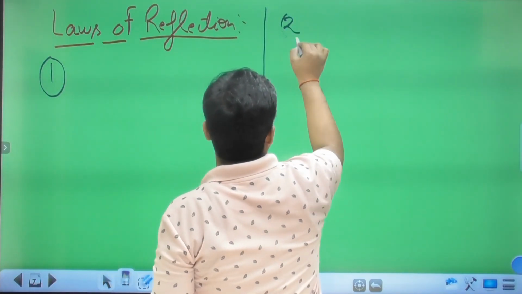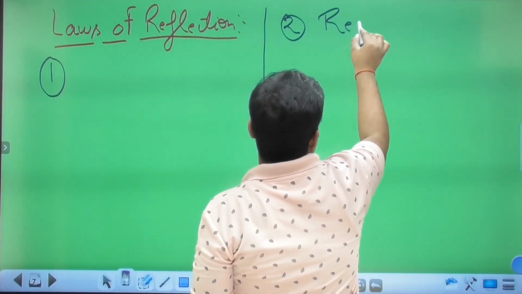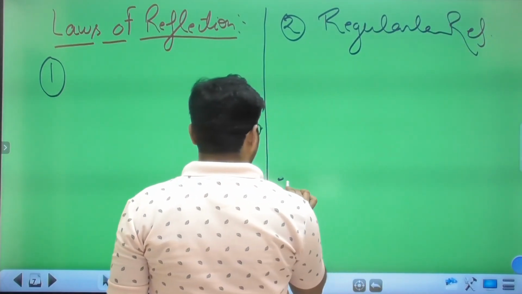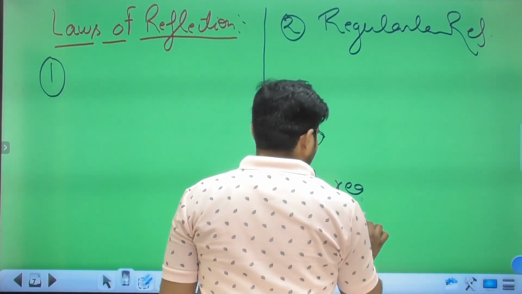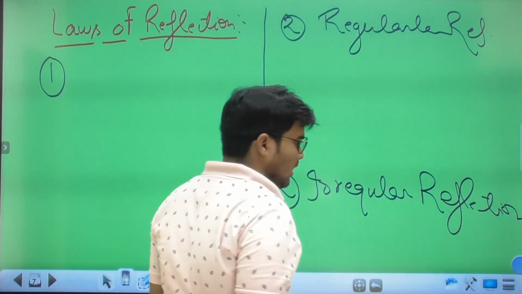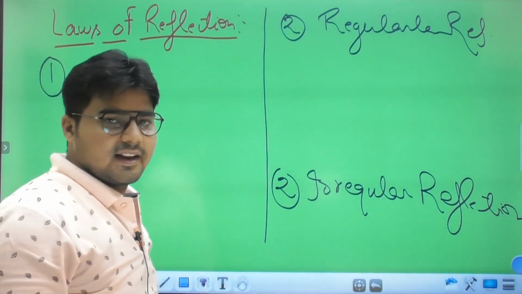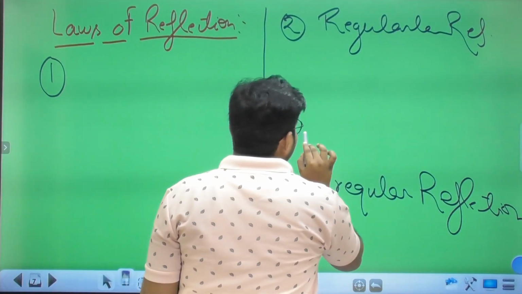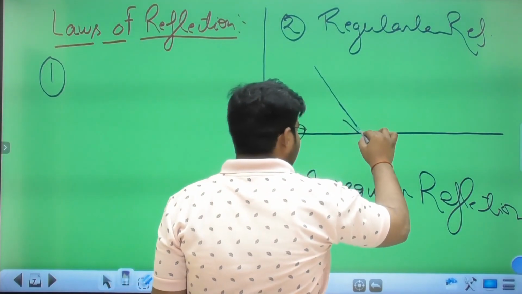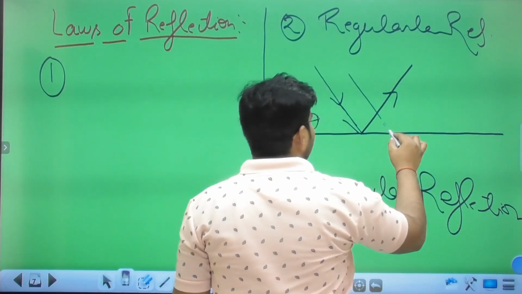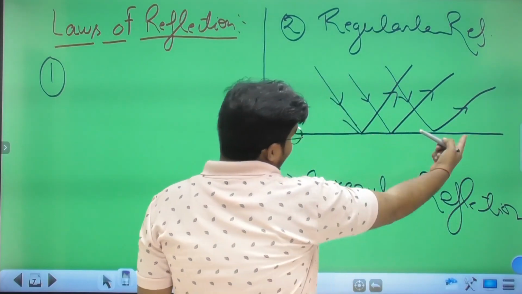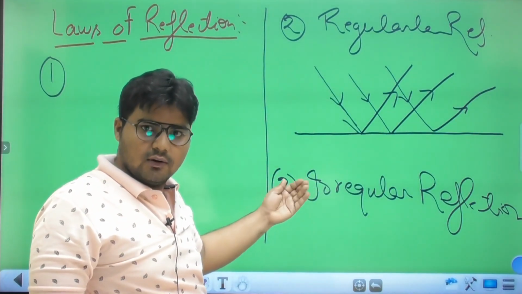First one is regular reflection, and second one is irregular reflection. When we talk about regular reflection, there is a smooth, plane surface, and the light strikes on it and is completely reflected this way. So this type of surface comes under regular reflection.